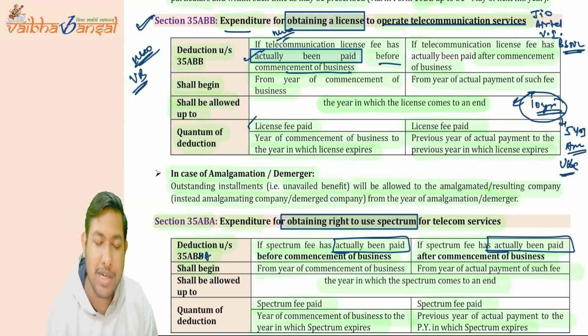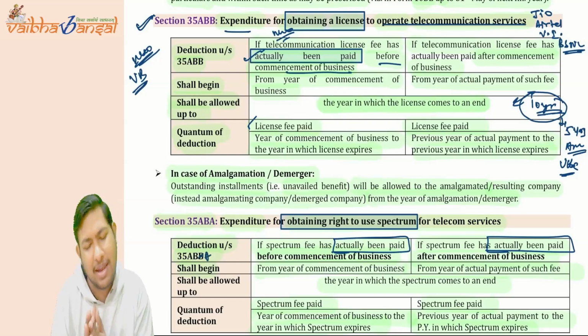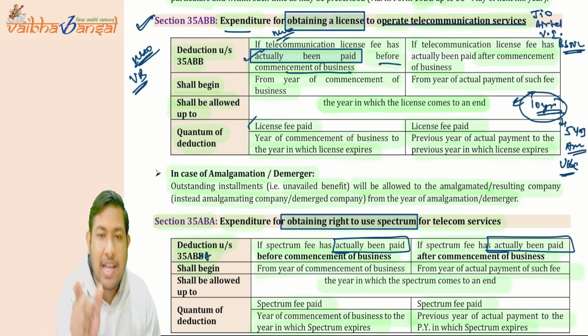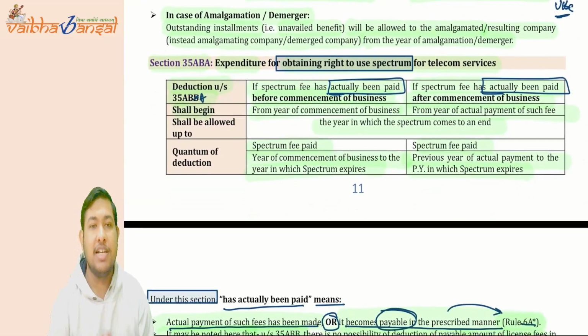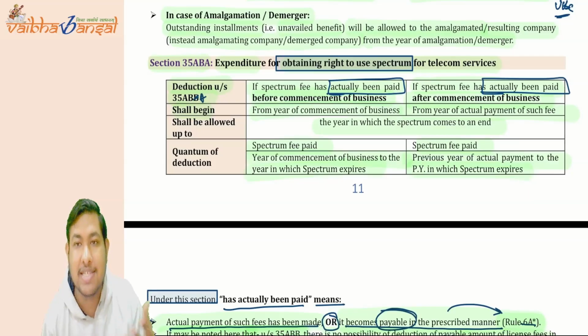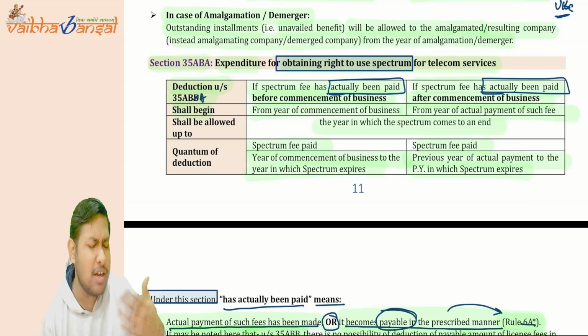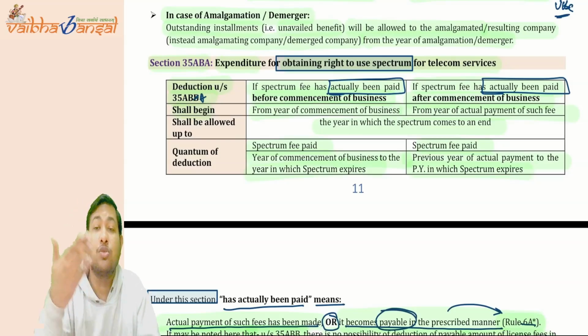Understood? In the case of amalgamation or demerger, the amalgamated company or the demerged company can claim the depreciation for the rest of the period, the outstanding installment. Then Section 35ABA talks about obtaining the spectrum license, spectrum fees, sorry, the right to use the spectrum for telecom services. It is usually provided for the internet services. So what it says is that it has to be actually paid.